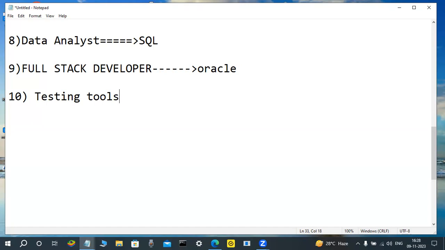That's why these persons don't know coding. These persons also need minimum basic knowledge of Oracle. Basic, advanced not required. Minimum basic, what is going on at least on the database side. Minimum basic SQL knowledge is required. That's why some testing tool programmers are also interested to learn a database.